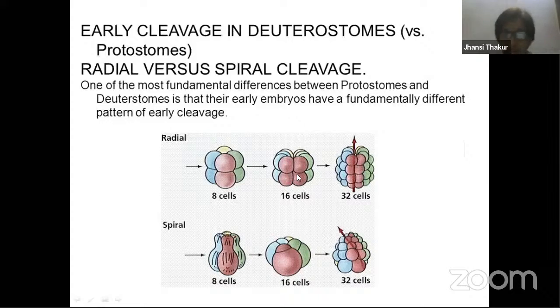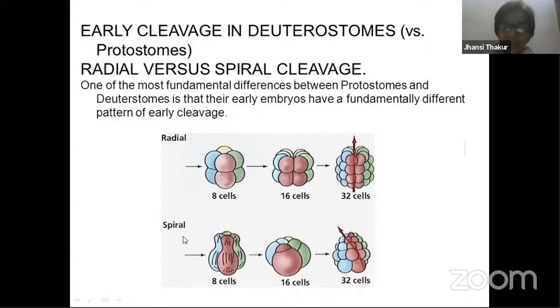The new cells which are formed, here you find these cells placed one above the other properly, stacked up one above the other. So if you make an imaginary line passing through the center of this, you get two equal halves. Radial symmetry can be seen over here. So this is called radial cleavage, the division and arrangement of the cells over here.